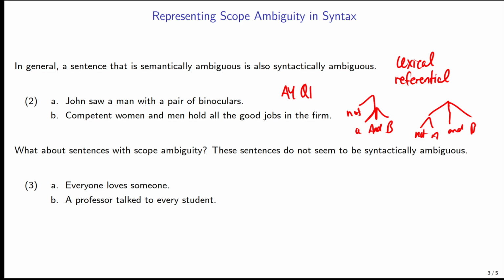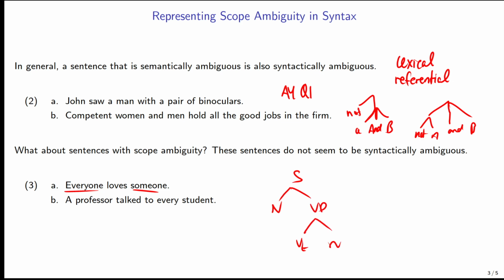But with these sentences with scope ambiguity, it's a bit of a problem because the words are exactly the same. Everyone doesn't have multiple meanings. Someone doesn't have multiple meanings. Loves doesn't have multiple meanings if we keep the meaning of loves the same. So that's not leading to scope ambiguity. We also don't necessarily see a structural difference because this should just be an S, NP, VP, V, NP sentence.